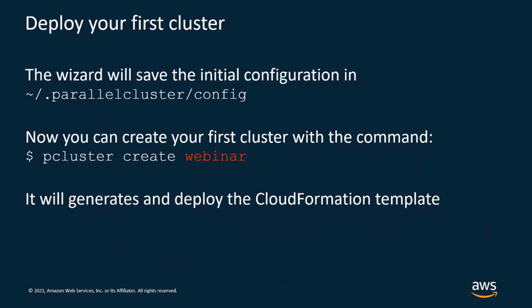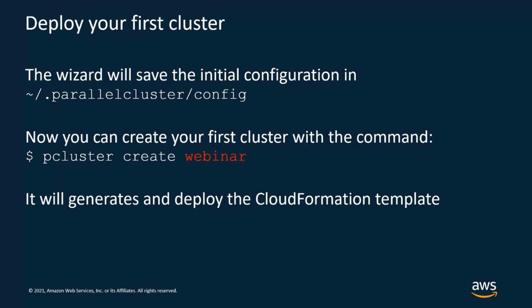Okay, then once the wizard is finished, you will be able to visualize the results, the configuration file, in the .parallelcluster directory that is created inside your home directory. And then you can create your first cluster using the command pcluster create followed by the name of the cluster, in this case, webinar.